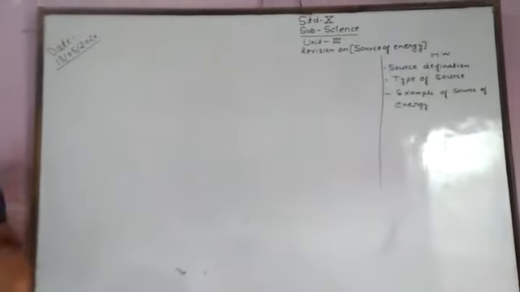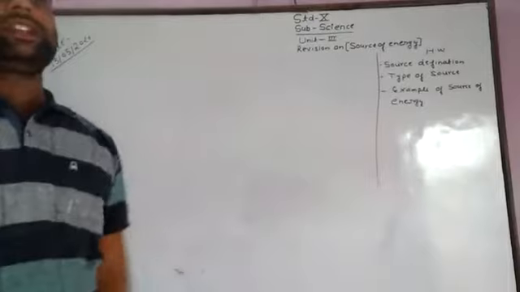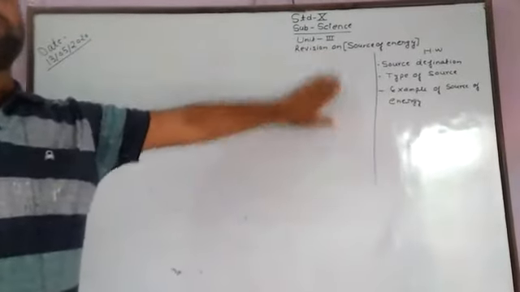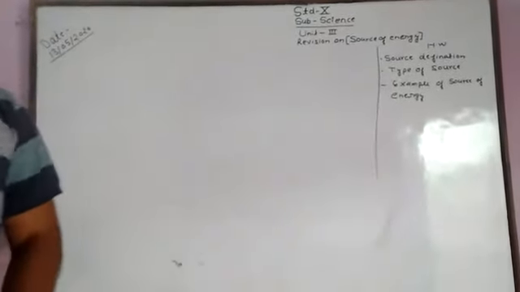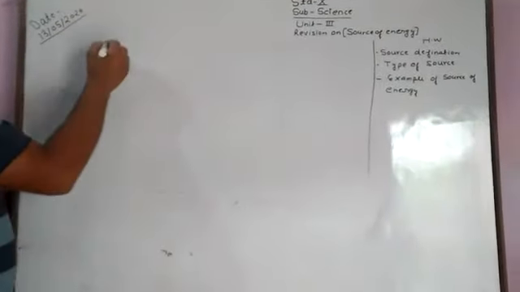The source which is available in nature and which produces some amount of energy after burning or other causes, that source is called a source of energy. First, the definition should be clear. The basic definition is that a source of energy is a source which is available in nature and, after burning, produces an adequate amount of energy. So what is the definition of sources of energy?